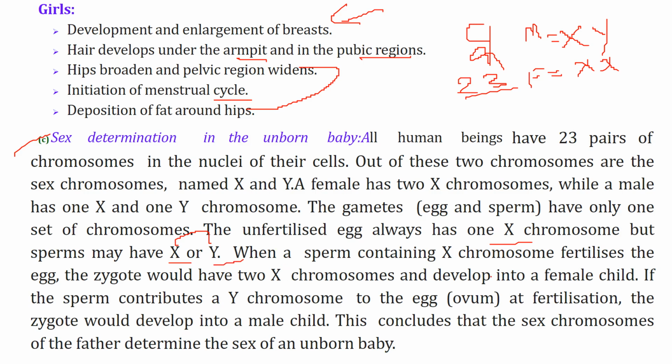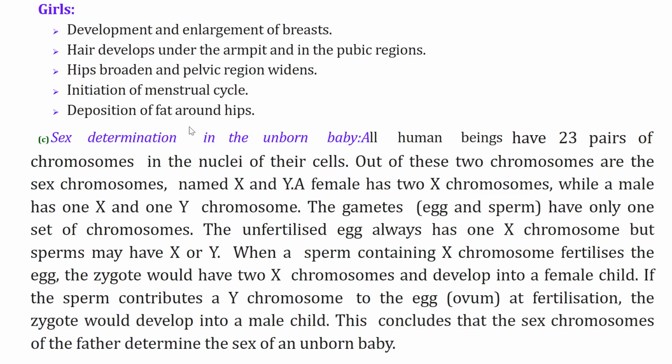When a sperm containing an X chromosome fertilizes the egg, the zygote would have 2 X chromosomes and develop into a female child, right? If the sperm contributes a Y chromosome to the egg at fertilization, the zygote would develop into a male child. So this concludes that the sex chromosomes of the father actually determine the sex of an unborn baby.